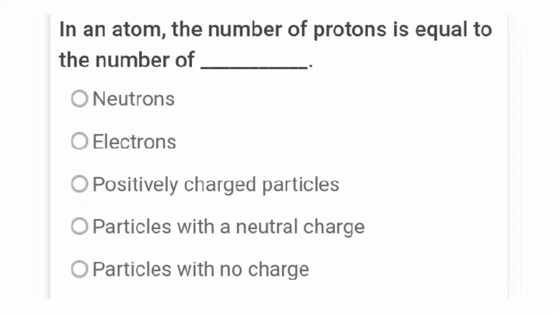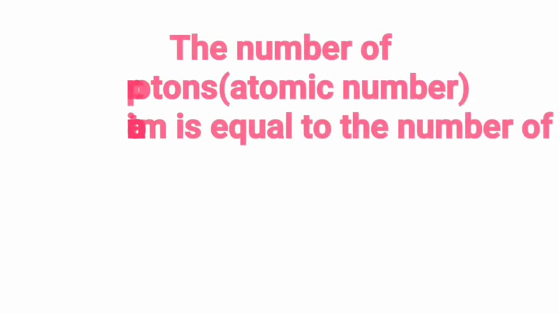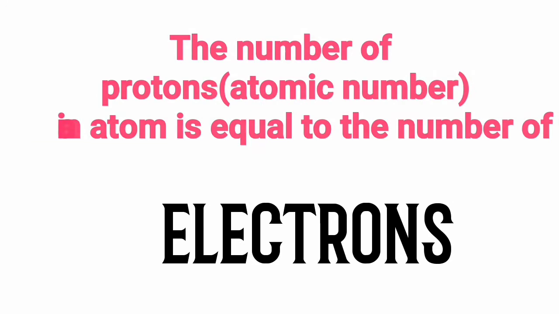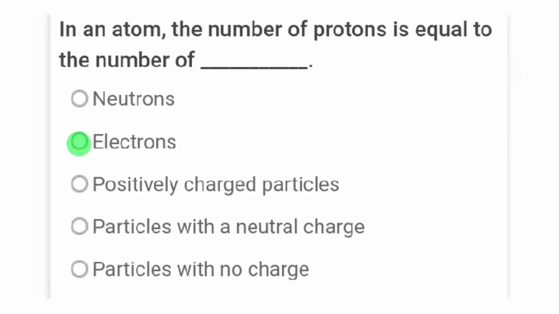We now move to answer the next question. In an atom, the number of protons is equal to the number of... Now, you can pause the video to look at the options. The number of protons, atomic number, in an atom is equal to the number of electrons. Looking at the options, it is option B, electrons. Number of protons is equal to the number of electrons.